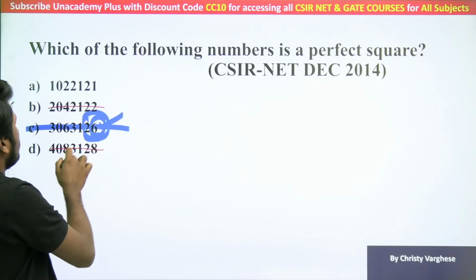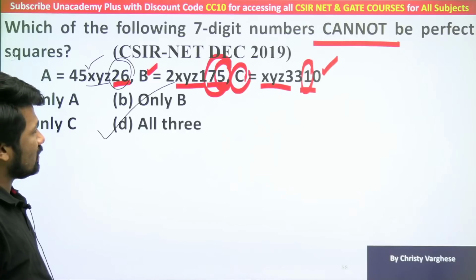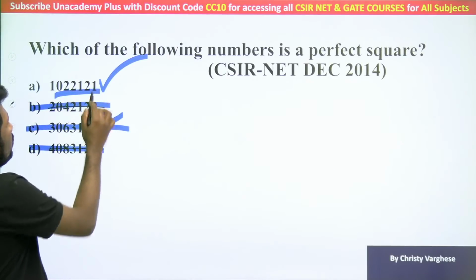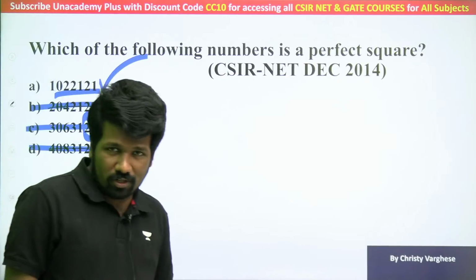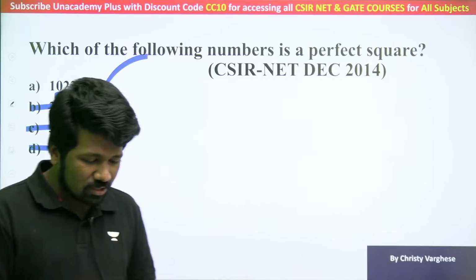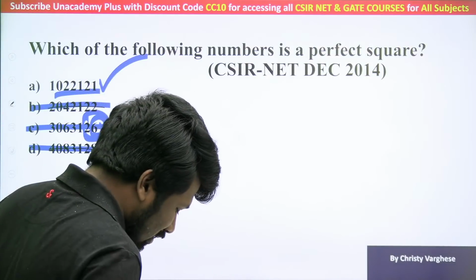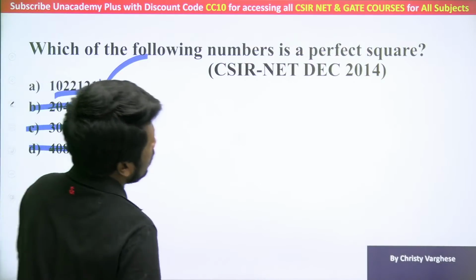Which is a perfect square is the question. Three options are easily eliminated, so option A is the answer. Proving option A is a perfect square is not our duty. For that you need to factorize it or take the square root. But that is not the smart way to do it in the exam. Disproving is easy in these questions, and CSIR wants you to do that.